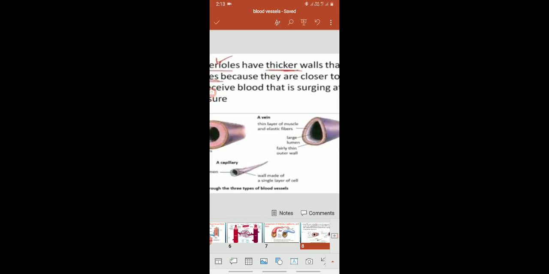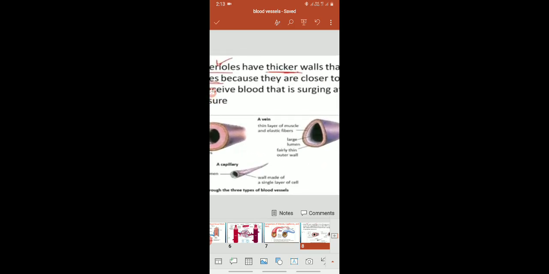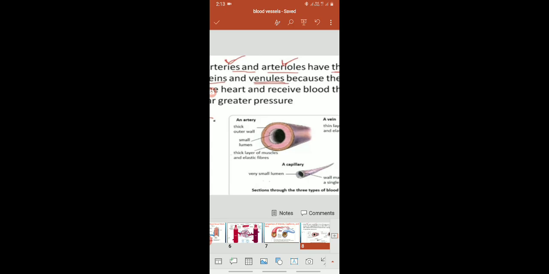In this picture, you can also observe the lumen. Lumen means internal space. It is somewhat rounded and small in case of artery, and in case of vein, it is very spacious. See the large lumen here, and here is the small lumen.